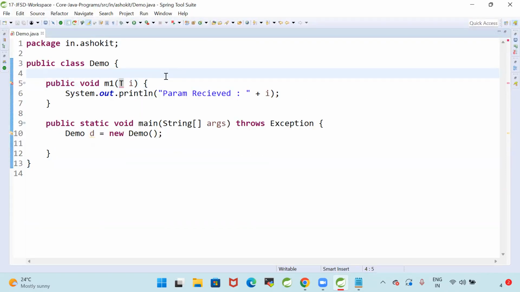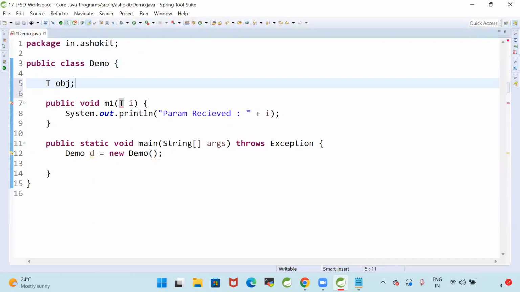What is the meaning of T as a parameter, guys? Here I'm going to take T obj. Like this, we are going to specify Demo of T. Demo of T. Type. T means a type.